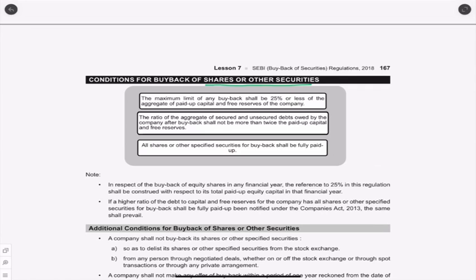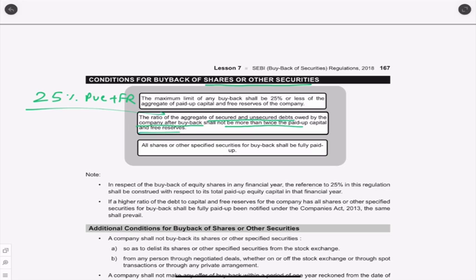Conditions for buyback of shares or other securities. What is the condition? This I already told you. Maximum we can buy back is 25% of the paid up capital and free reserves of the company. The ratio of the aggregate of secured and unsecured debts owed by the company after buyback shall not be more than twice the paid up capital and free reserves.